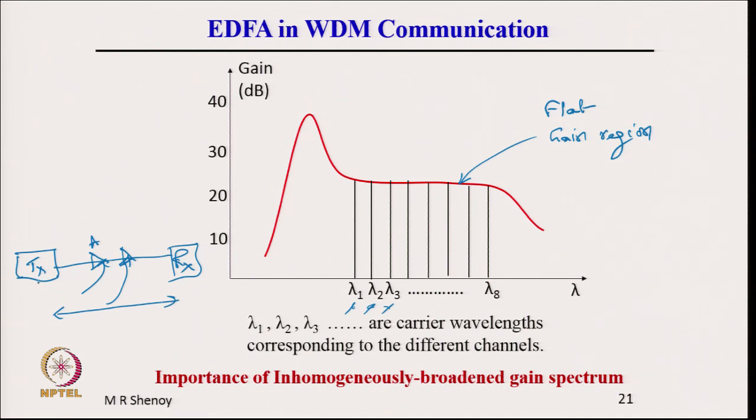If you have the transmitter transmitting, for example, over an intercity link of several hundred kilometers, then you need intermediate amplifiers to boost the signal. And an erbium doped fiber amplifier can amplify simultaneously all the wavelengths, or a large number of wavelengths, in the same fiber. And here a very important aspect of inhomogeneously broadened gain medium would come.